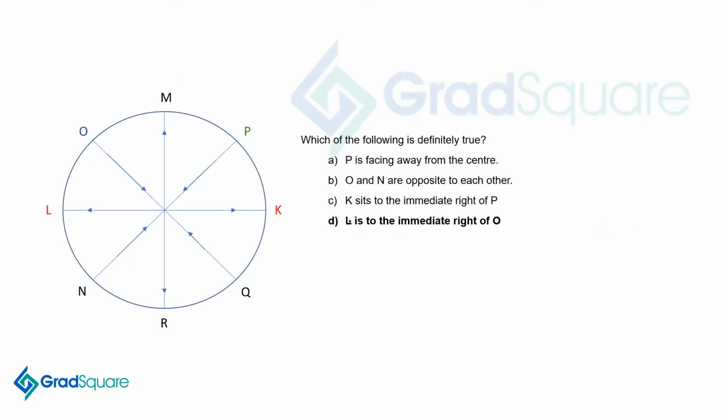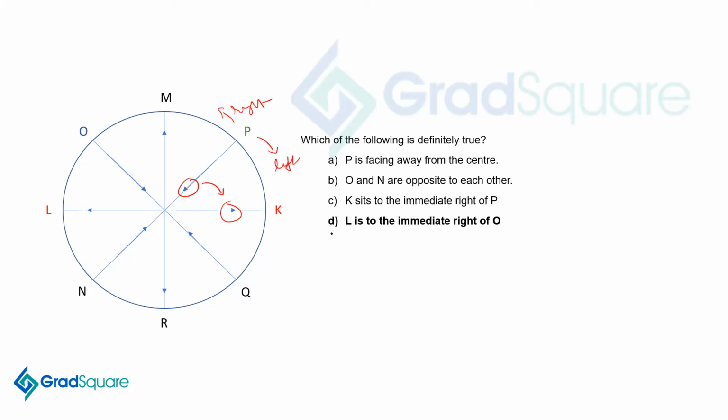Next one. Which of the following is definitely true? P is facing away from the center. No, P is facing inward. O and N are opposite to each other. No, they are same direction. K sits to the immediate right of P. No, he sits on the immediate left of P because P is looking inward, and this will be left and this will be right.